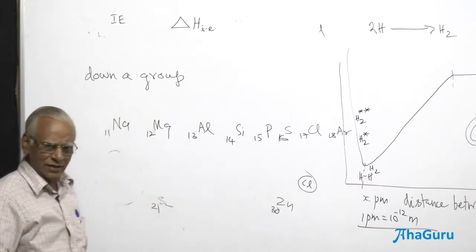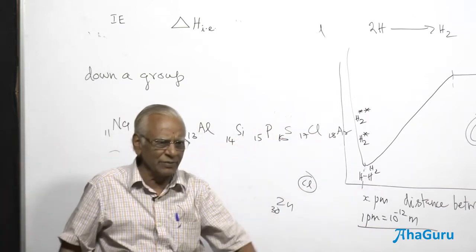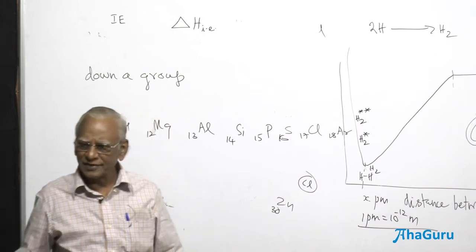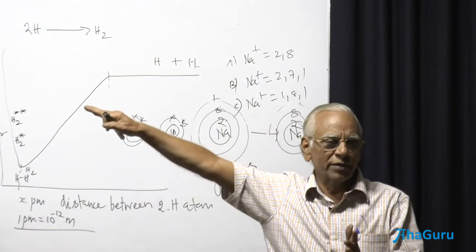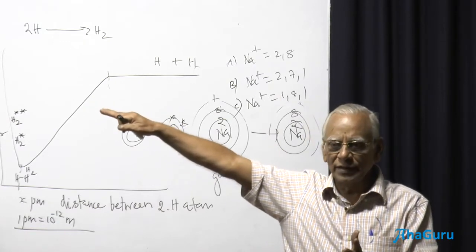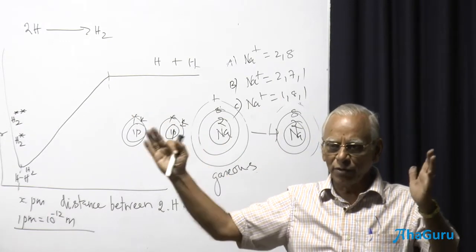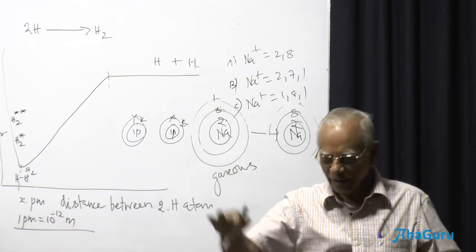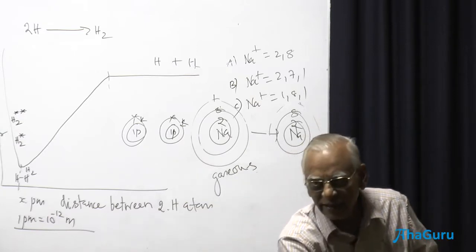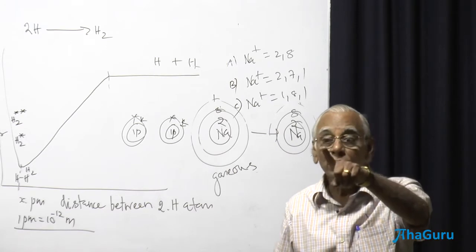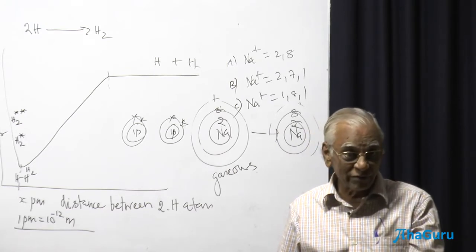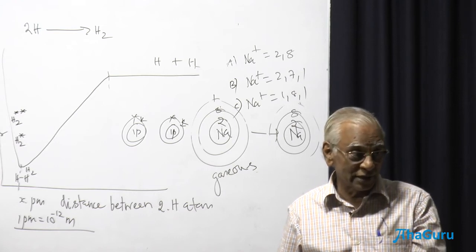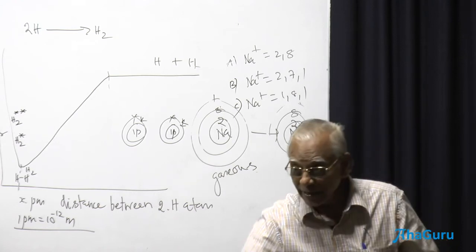What does it matter whether I take a P block element or a D block element? The right side of the periodic table has all P block elements. The left side, the first two groups, are S block elements. In between the S block and P block elements, we have the D block elements. Down there, in the 6th period and 7th period in group 3. What is the group in which lanthanides and actinides are present? Group 3, 6th period and 7th period.